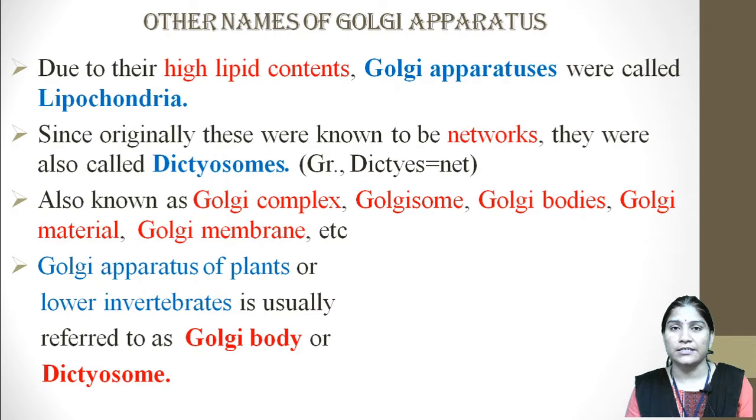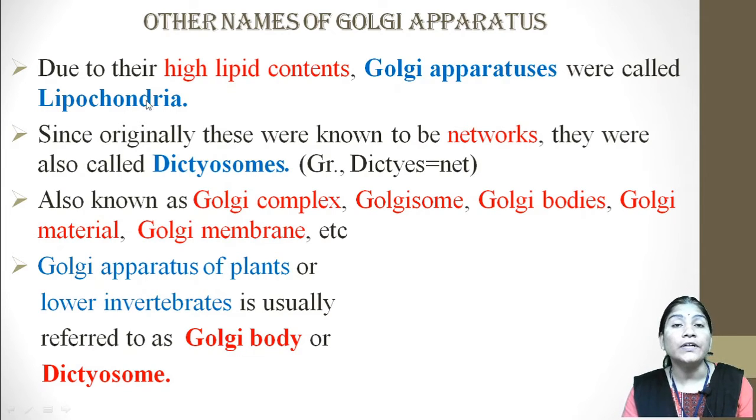So in plants, the Golgi apparatus has the name dictyosome.